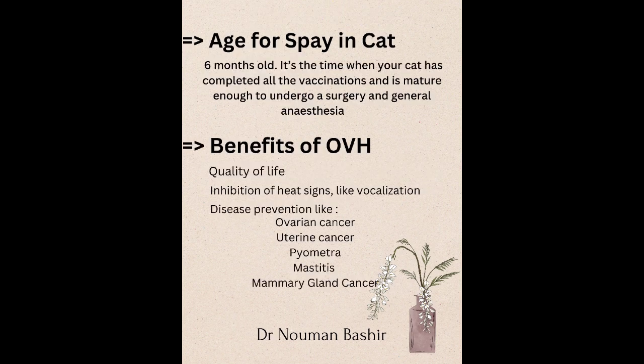Now the next point is age for spay in cat. The recommended age for spay surgery in cat is 6 months old because it's the time when your cat has completed all the vaccination and is mature enough to undergo surgery and general anesthesia. As this is a surgical procedure, general anesthesia is a must. So the body should be prepared enough to bear the general anesthesia and the surgery for spay, that is also known as soft tissue surgery. The patient's body should be mature enough to bear the post-operative care of that surgery. So 6 month age is recommended for spay surgery.